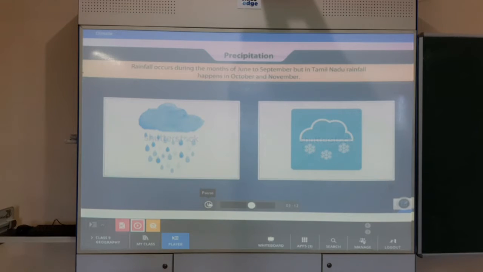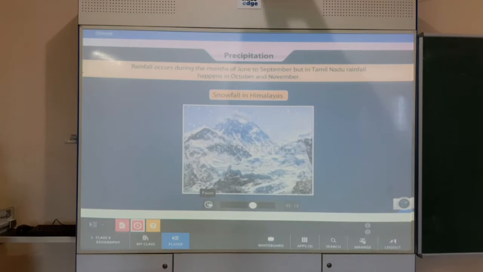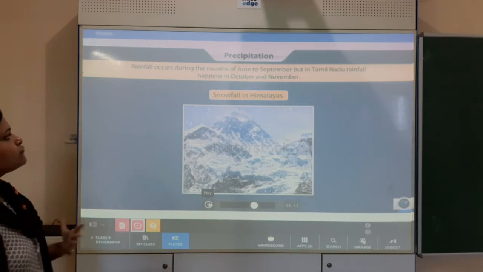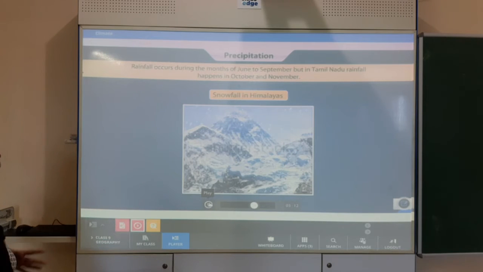Precipitation occurs in various forms in India. For example, in hilly regions in northern states, precipitation happens in the form of snowfall. Okay students, that is what I have just told you about precipitation. So it is the different types of rainfall. Rainfall occurs during the months of June to September, but in Tamil Nadu rainfall happens in October and November. And then it says there are different types of precipitation.